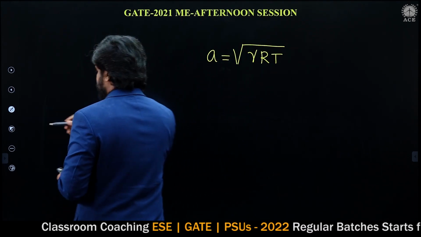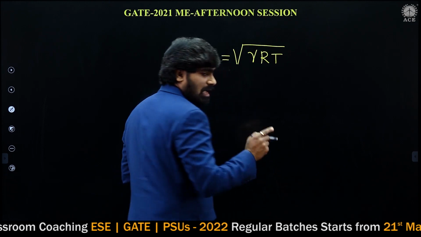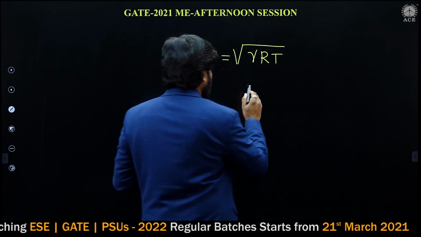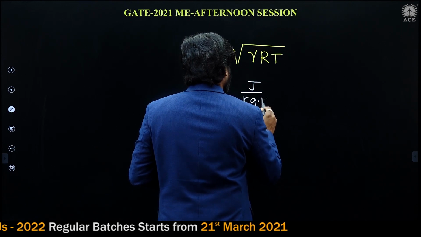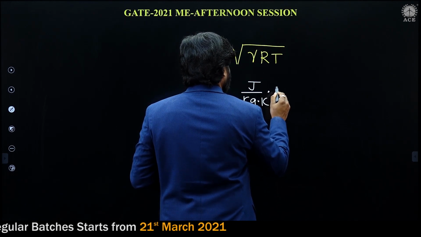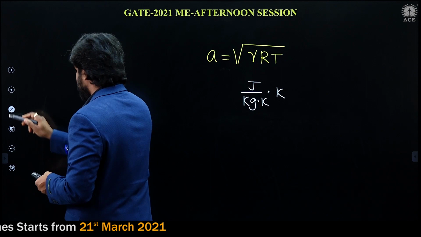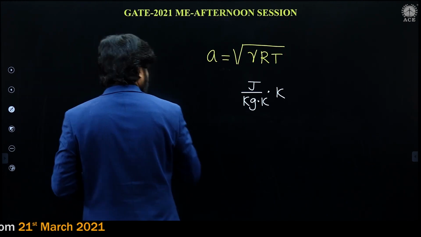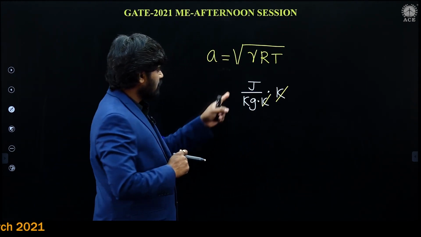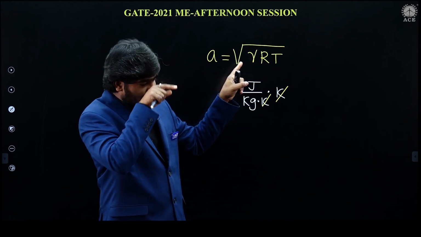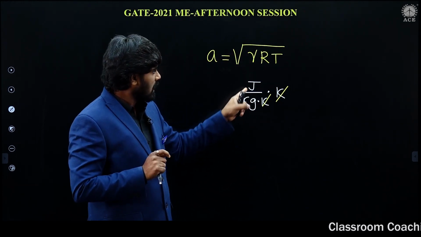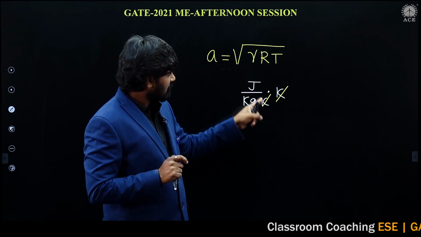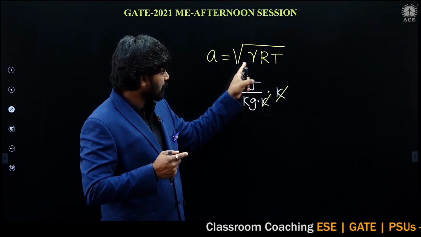I repeat once again, R should be joule per kg Kelvin, multiplied by temperature in Kelvin, so Kelvin cancels. In this velocity of sound equation, R should be joule per kg Kelvin only. Temperature in Kelvin. Gamma is the specific heat ratio, with no unit.